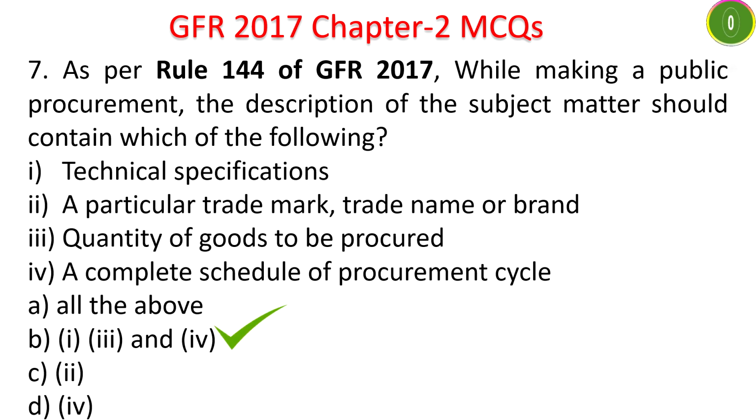The answer is 1, 3 and 4. This particular trademark and trade name or brand you should not describe in the bid document at the time of procurement. So the answer would be technical specifications will be there, quantity of goods procured should be there, the complete schedule of a procurement cycle should be there.